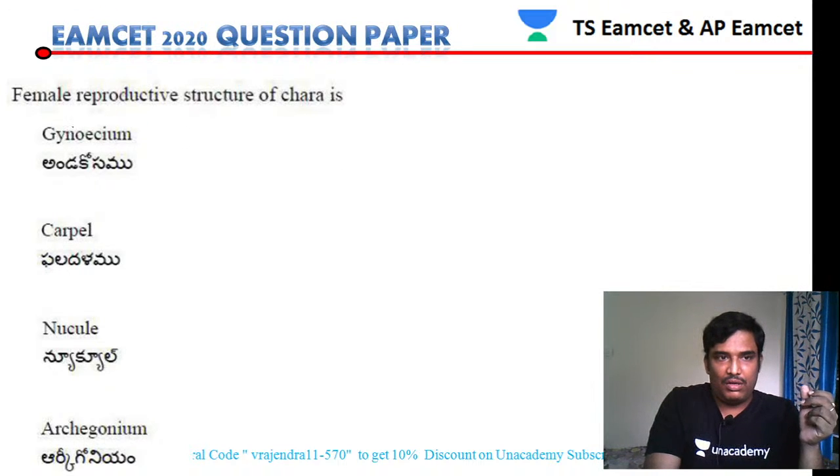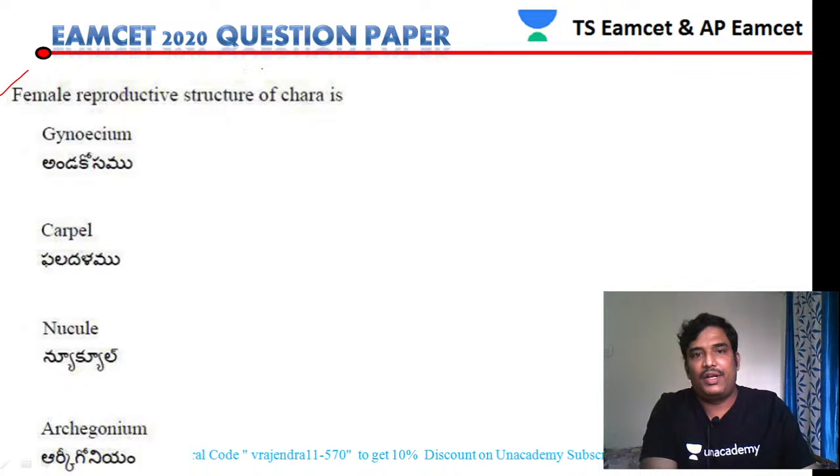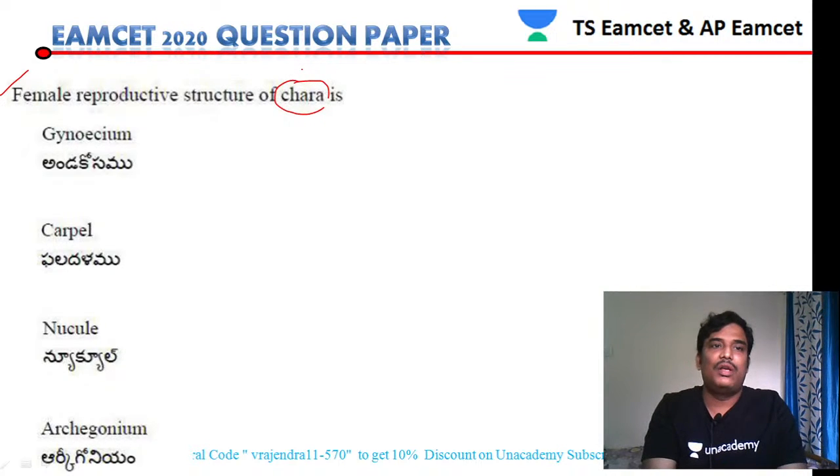Next, let us see the next question. The female reproductive structures of Chara. That is the question; Chara is the organism. So, female reproductive structures.